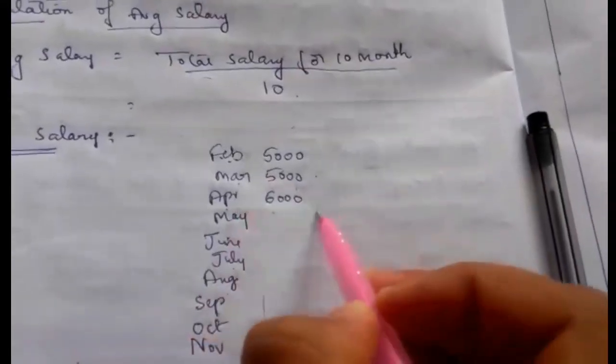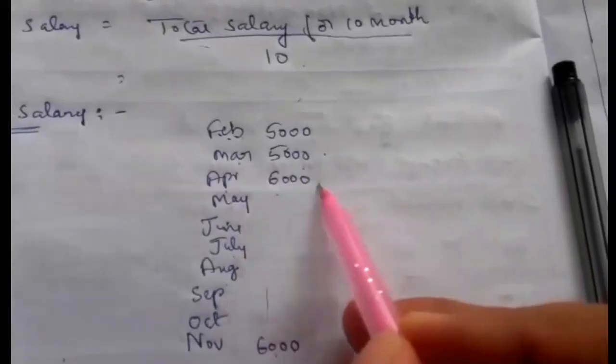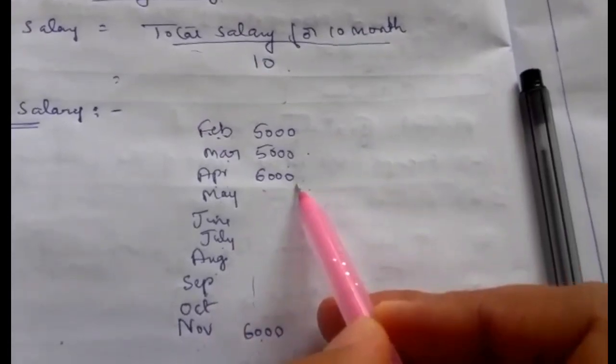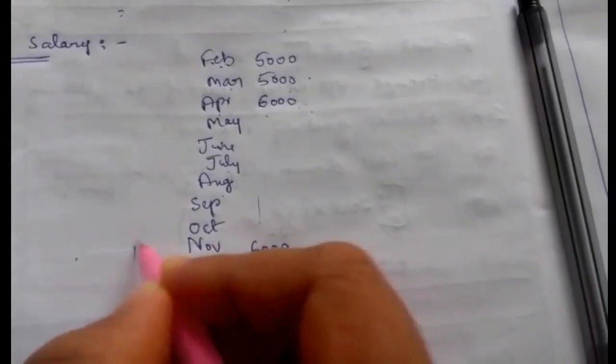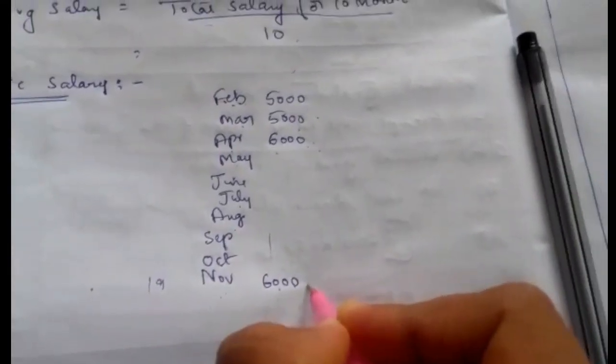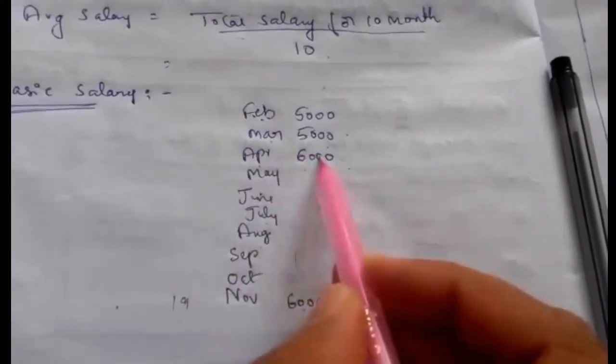In April 2019 he received a 1,000 increment. He retired in December 2019, and the increment also falls in the year 2019 only.